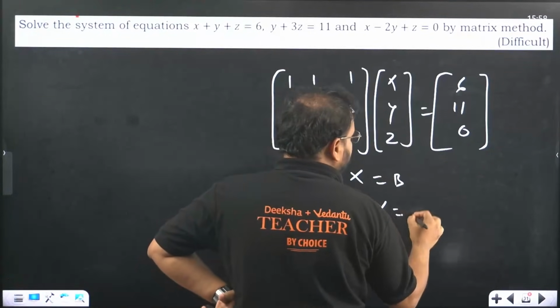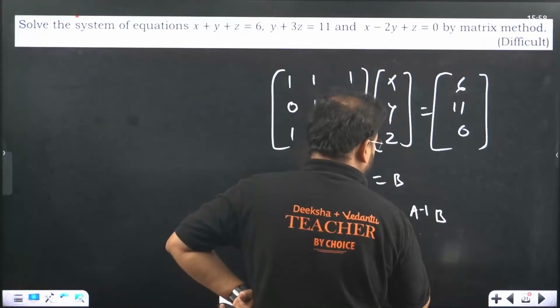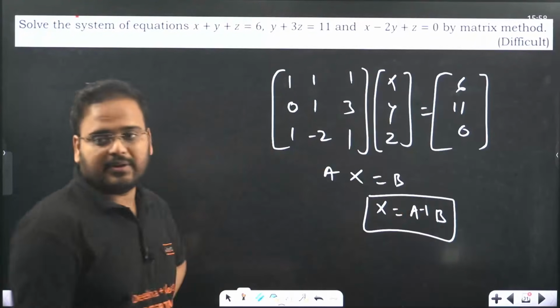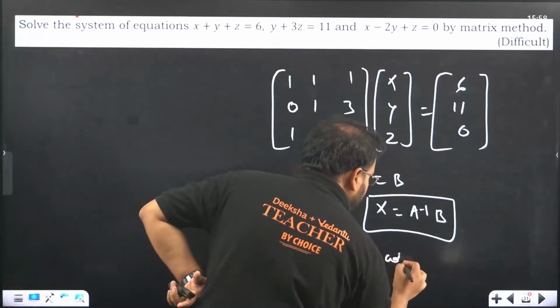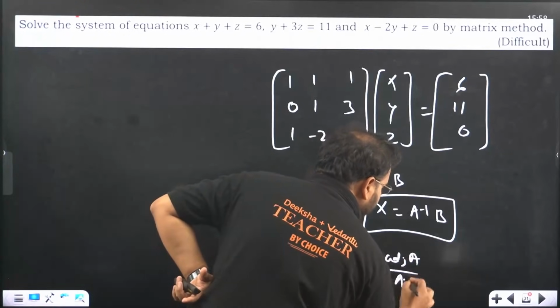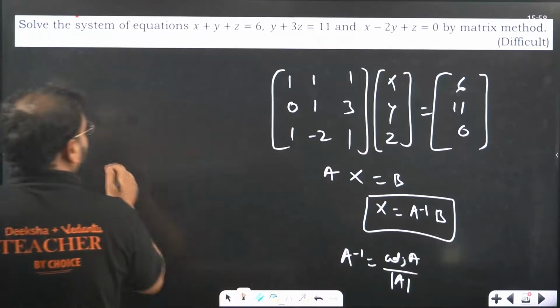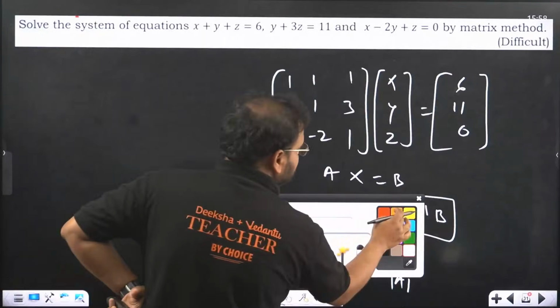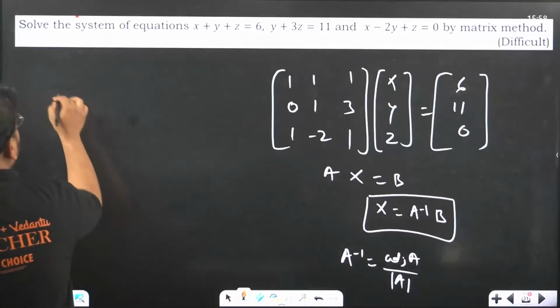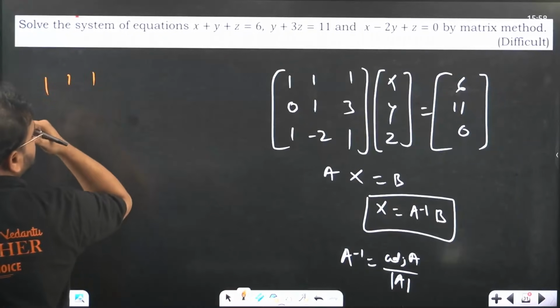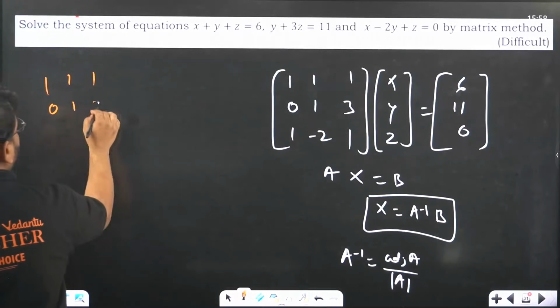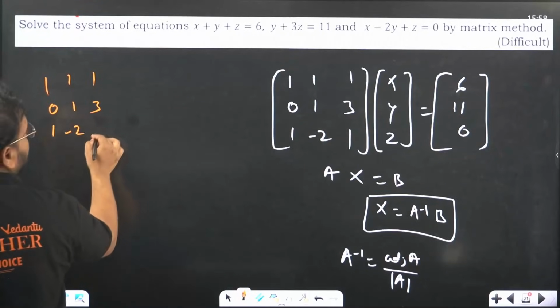To find x, I'll go like this: A inverse b. How do you find A inverse, sir? A inverse is given by adjoint of A upon determinant of A. How do you find adjoint of A? For this only we have developed this method, right? And what is that? 1, 1, 1, 0, 1, 3 and 1, minus 2 and 1.